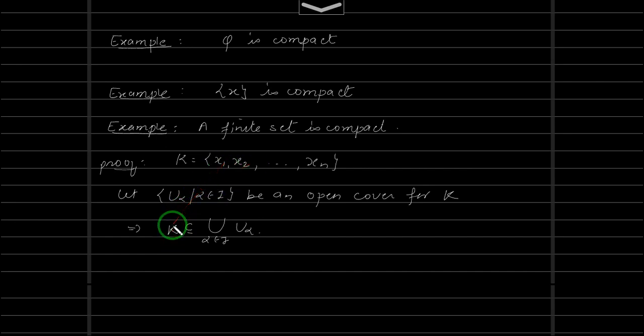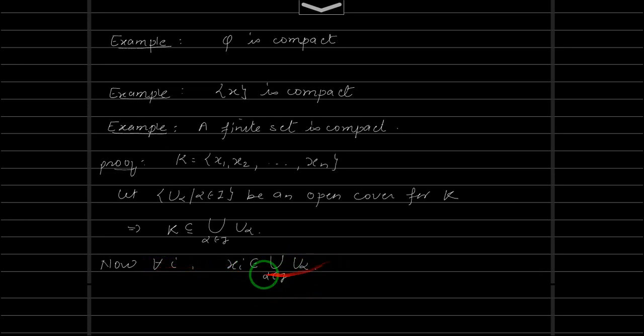So since x1 belongs to K, this implies x1 belongs to the union. Right? That means x1 belongs to one of the U alphas. Okay. So now for all i from 1 up to n, this xi will belong to the union because xi belongs to K. That implies xi belongs to the union over alpha in I of U alpha. I'm not writing all of 1, 2, 3. So in general, if you take any i, xi will be in this union.